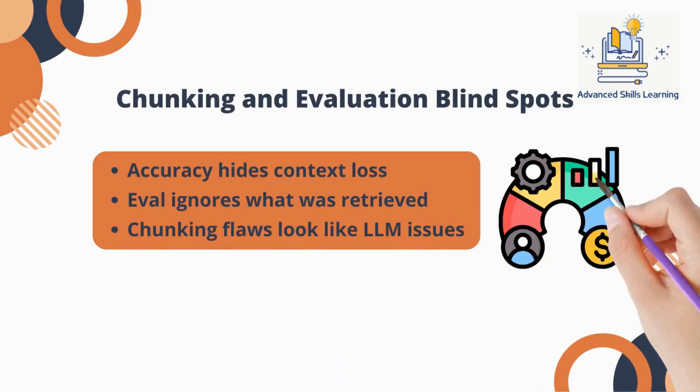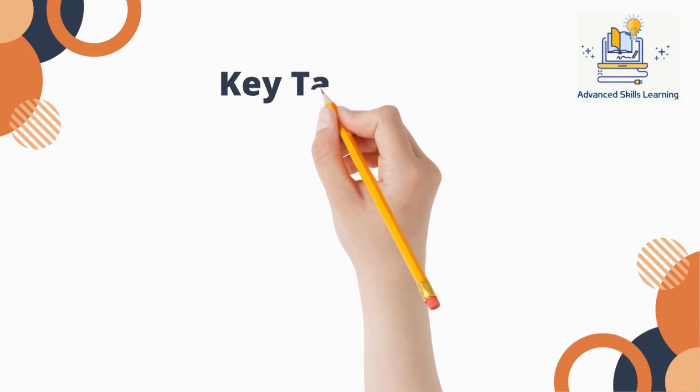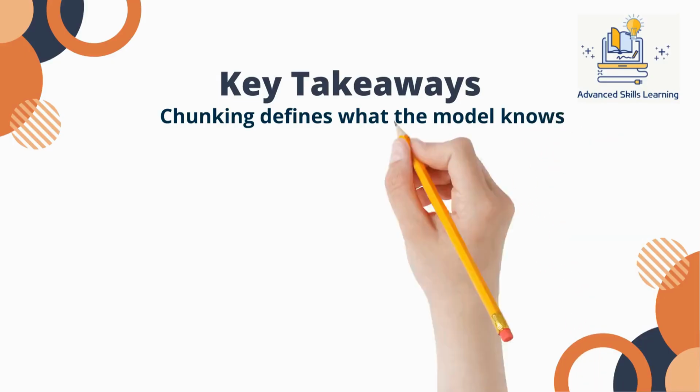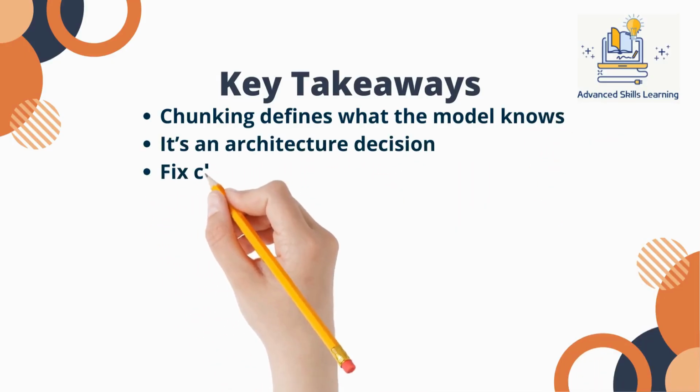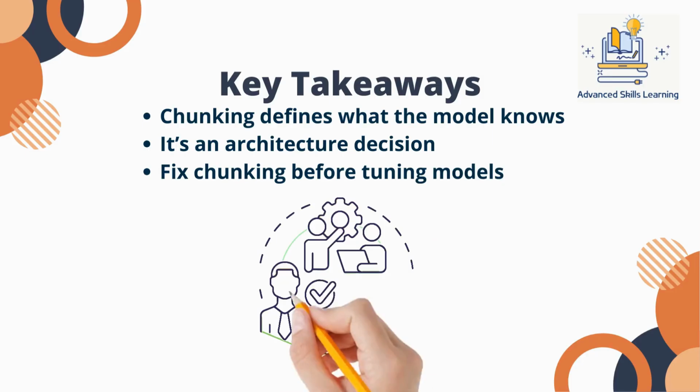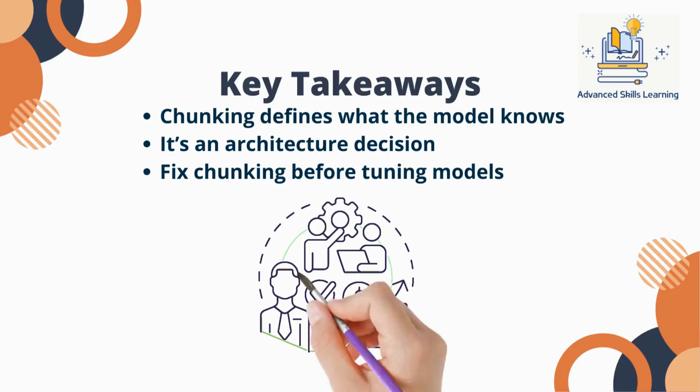The key takeaway is simple. Chunking defines what your RAG system knows. It shapes retrieval, grounding, evaluation, and trust. Before switching models, tuning prompts, or blaming hallucinations, fix your chunking strategy first.